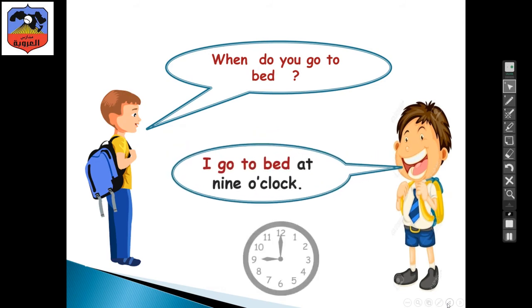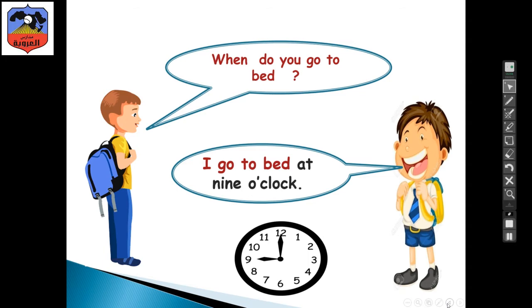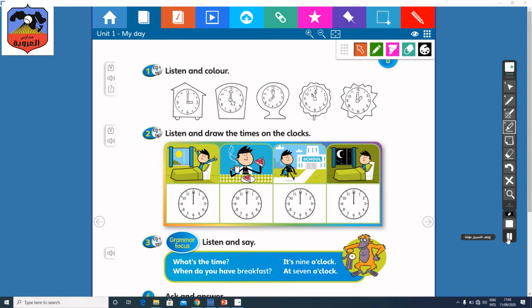Now, open your student's book, page 11. This is Nathan. Nathan will answer some questions about his day. But before we listen to Nathan, let's look at the pictures. The first picture here. What does Nathan do? He gets up. The second one, he has breakfast. The third one, he goes to school.